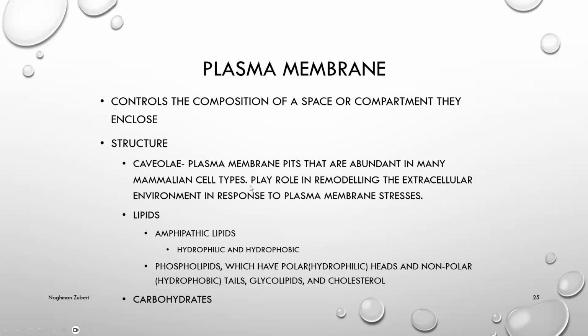Plasma membrane. It controls the composition of a space or compartment they enclose. Its structure, if we look into it: caveolae, plasma membrane pits that are abundant in many mammalian cell types, play a role in remodeling the extracellular environment in response to plasma membrane stresses.